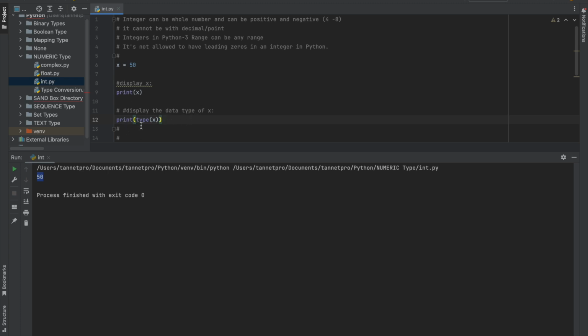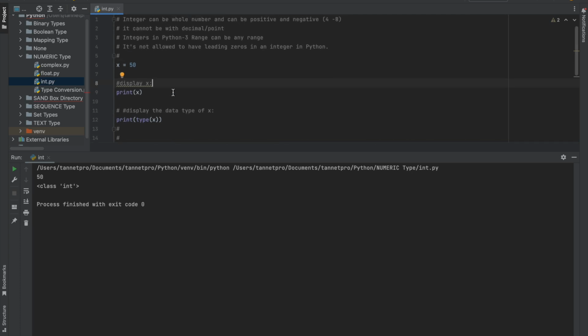Now I am going to run print type. I want to see which class this variable falls in. Let me run this program. So the class is int. So by this command you can understand which data type it is. It is the int data type, and 50 is int data. It's a whole number. Hope it is clear. It's very simple.